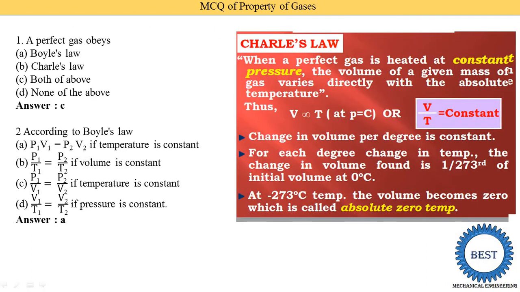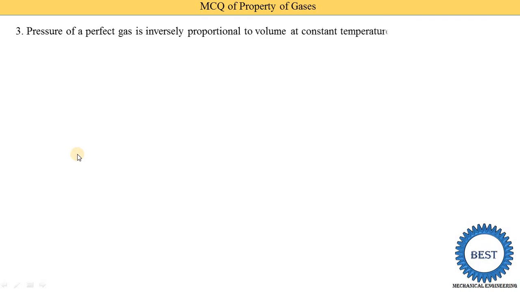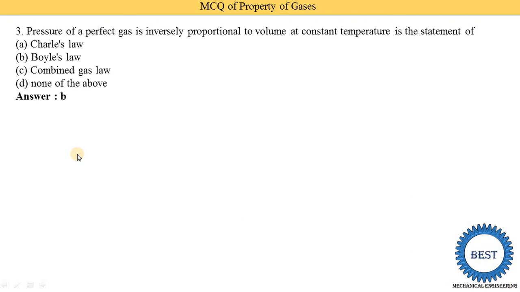Here you see the equation: P1V1 is equal to P2V2 is equal to constant. So we consider P1V1 is equal to constant, and if we take the pressure to the right side, then what is written? V1 is equal to 1 upon P1. That means the volume is inversely proportional to pressure, or the pressure is inversely proportional to the other factors. So the correct answer is Boyle's law, that is option B.